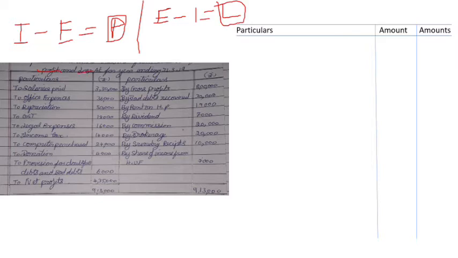So this is just a sample profit and loss account just to understand how a profit and loss account works. We record all kinds of incomes on the credit side of the profit and loss account. Correct. Then we record all the various expenses of a person or a business, whatever it is, on the debit side of the profit and loss account. So when we do this, we can ascertain whether we have a profit or loss by tallying it. Tallying it means what? We either total all the incomes or we total all the expenses, and when we see the difference between these two, we can know the